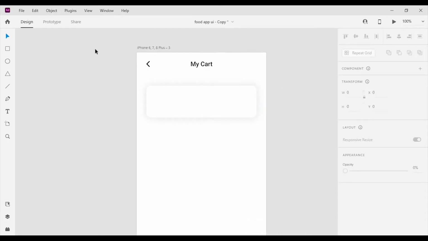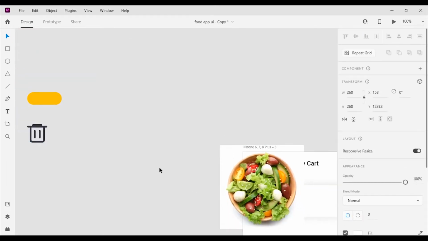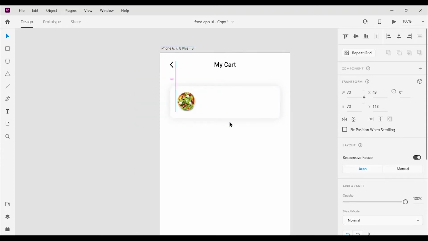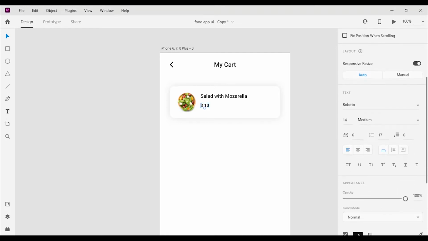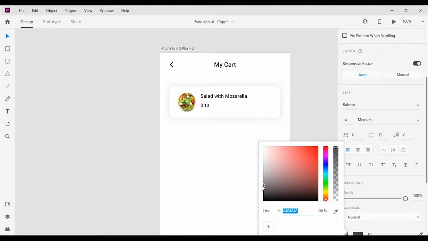Then I will add the image of dish on top of the card. I'm gonna reduce the width and height to 70 pixels. Now I'm gonna add the title of the product. I will change the font size to 16 pixels. Then I'm gonna make a copy of the text and change it to product amount. After that I'm gonna change the font size to 14 pixels and font color to #535353.